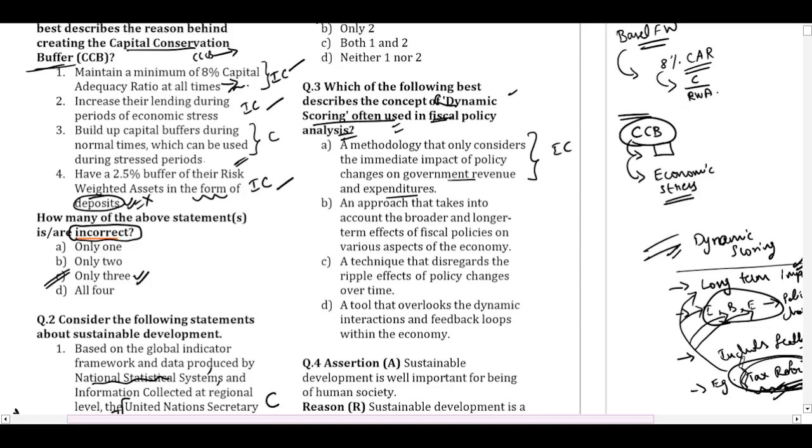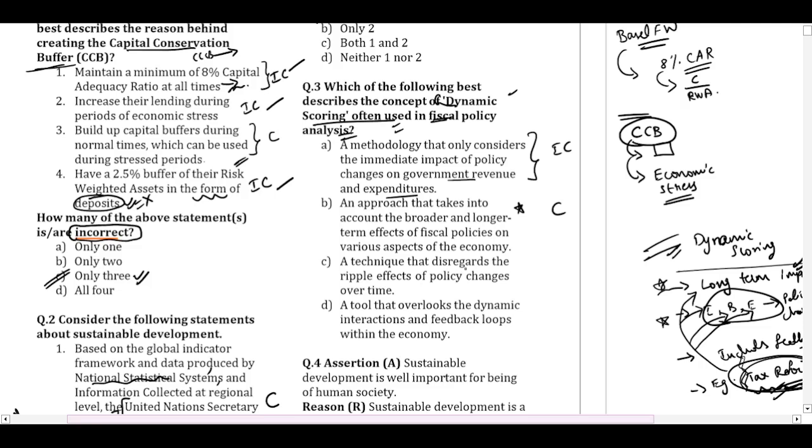B. An approach that takes into account the broader and long-term effects of a fiscal policy on the various aspects of the economy. We saw they'll consider the long-term impact and how it will impact the individuals, businesses, economy in the long term. So this seems to be correct. Let us keep it on hold.